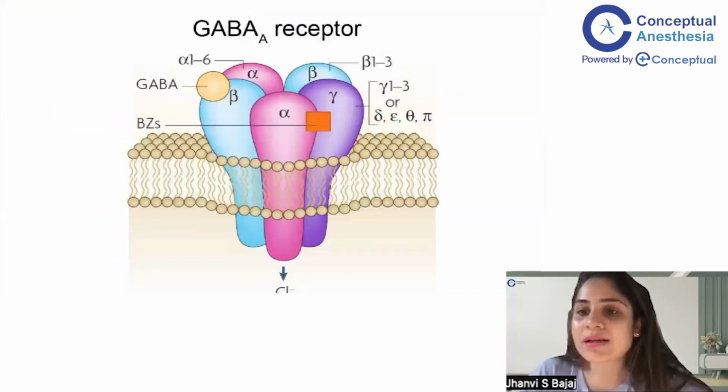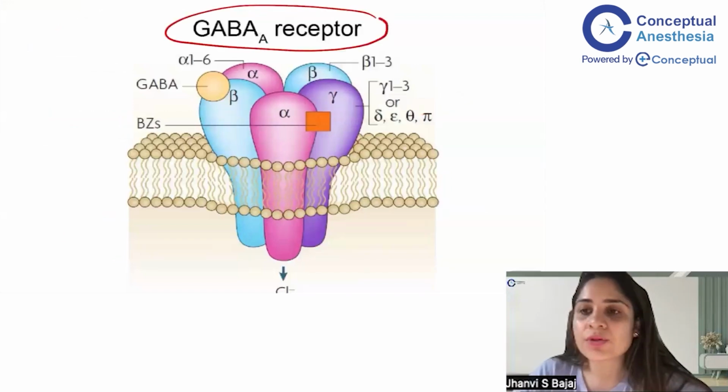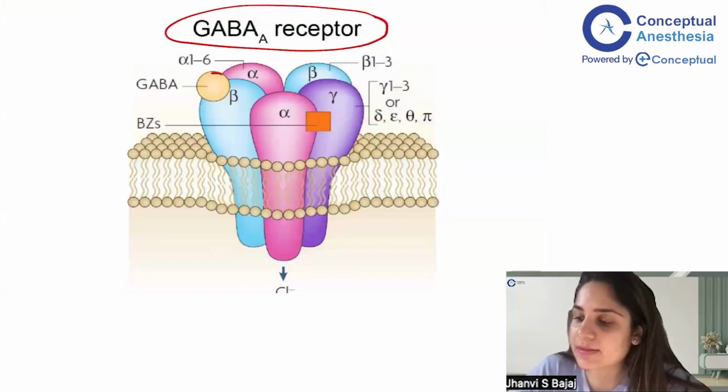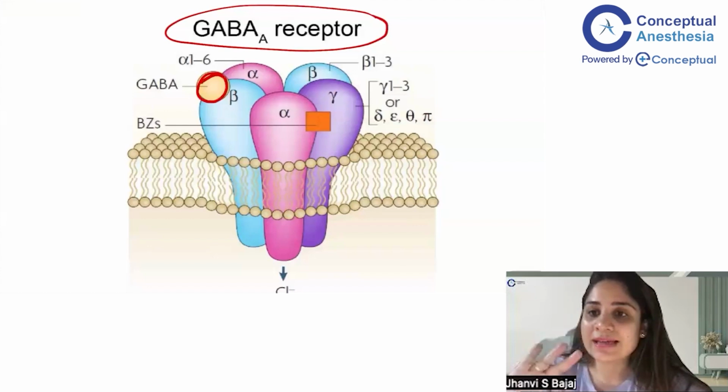So, how does GABA actually act on the brain? That is the basic that we will study from this slide. What I want you to focus on is, this is the GABA A receptor, and it has different subunits, alpha, beta, gamma. You don't have to worry about that right now. What you have to worry about is, on the GABA A receptor, I have three sites.